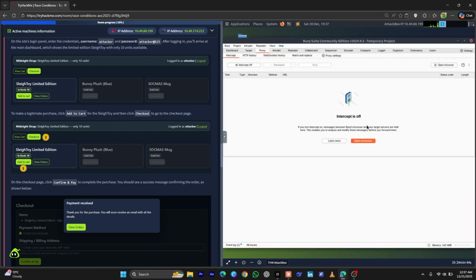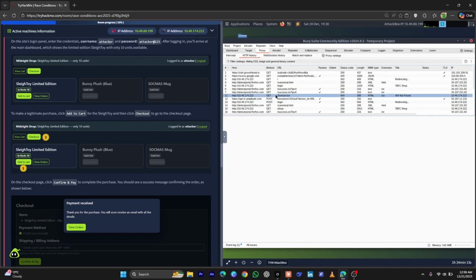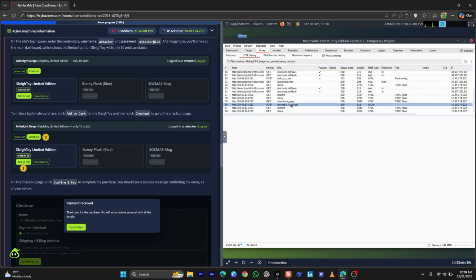Let's open this. To see the result that we captured, we will click on the Proxy tab, and after that we will click on HTTP history. As you can see, these are all the requests. In all of these we will be looking for the process checkout request. Here, as you can see, we have found it.